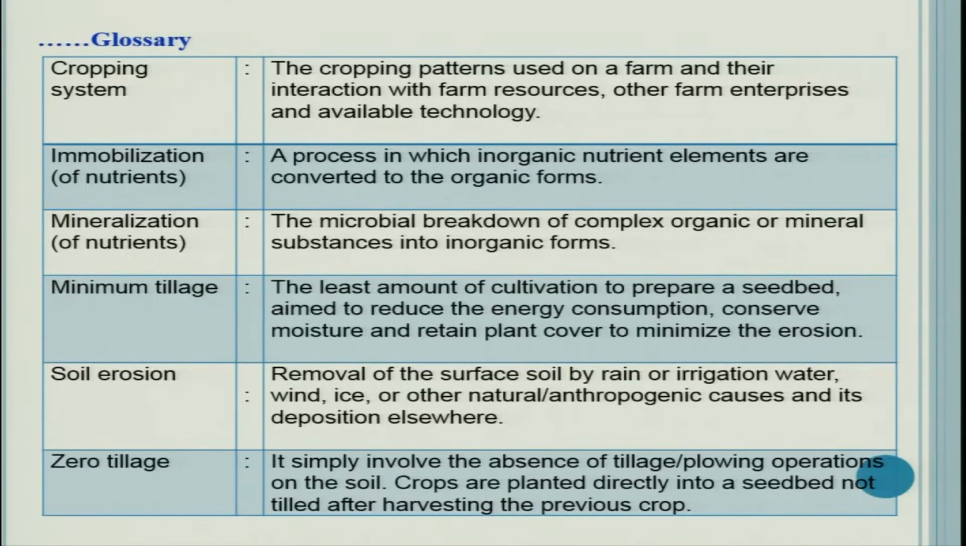Then zero tillage, it simply involves the absence of tillage or plowing operations on the soil. Crops are planted directly into a seed bed not tilled after harvesting the previous crop. Means there is no tillage, there is no plowing of the land. That kind of tillage is zero tillage or no tillage.